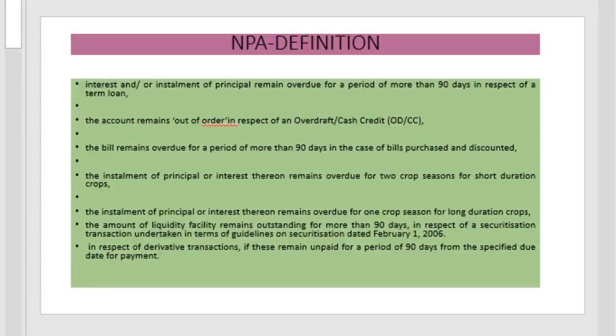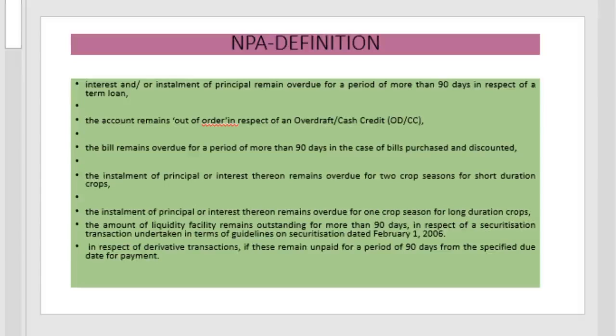If the interest or the installment of principal remains overdue for a period of more than 90 days in respect of a term loan, then it is termed as NPA. If the account remains out of order in respect of an overdraft or cash credit, then it is termed as a non-performing asset. If the bill remains overdue for a period of more than 90 days in the case of bills purchased and discounted, then it is classified as NPA.